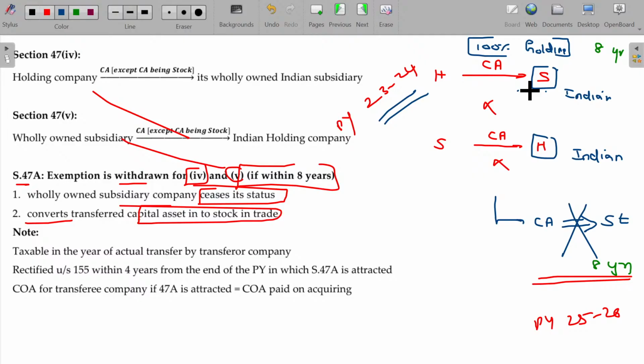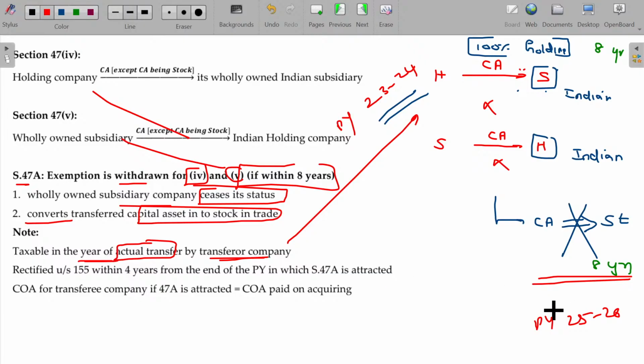Sir, I already paid the tax and closed my accounts by filing the tax returns and all. No problem. You have to reopen that and pay the tax now. It is taxable in the year of actual transfer by the transferor company. This will be taxable only in which year? 23-24.